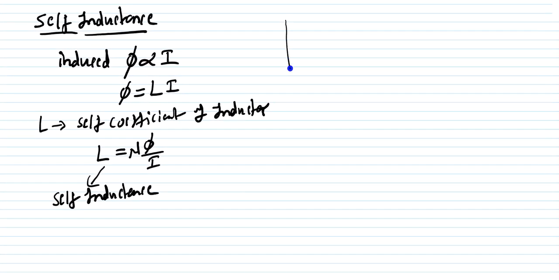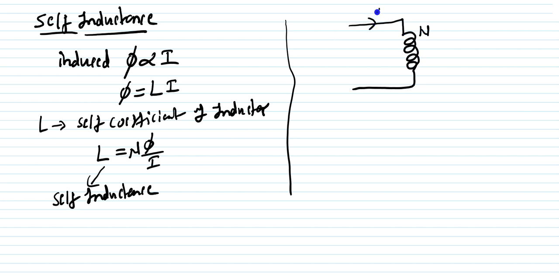Similarly, the derivation of self inductance is also possible, you can derive that one. To derive this, let us assume I have a coil with N turns, and the current is flowing through it. So this is going to create a flux, right?